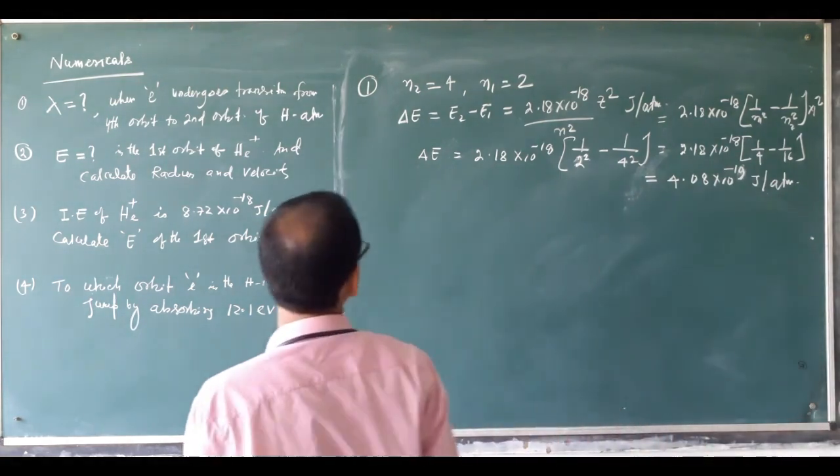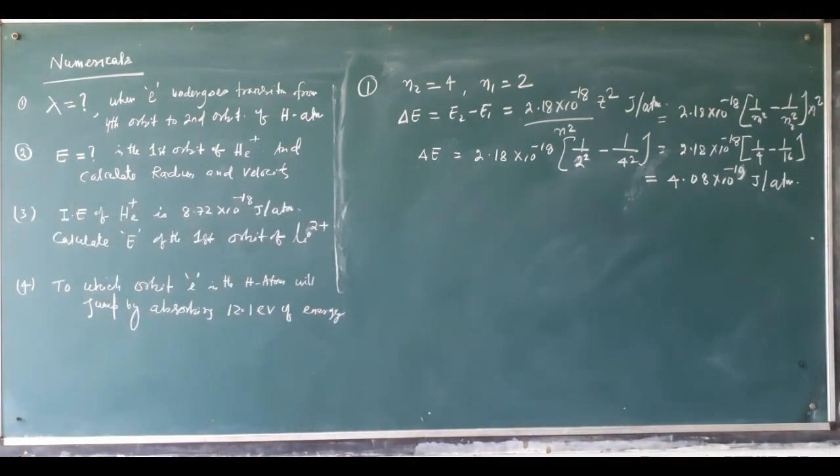This is the value of the energy from the fourth orbit to the second orbit of the electron.